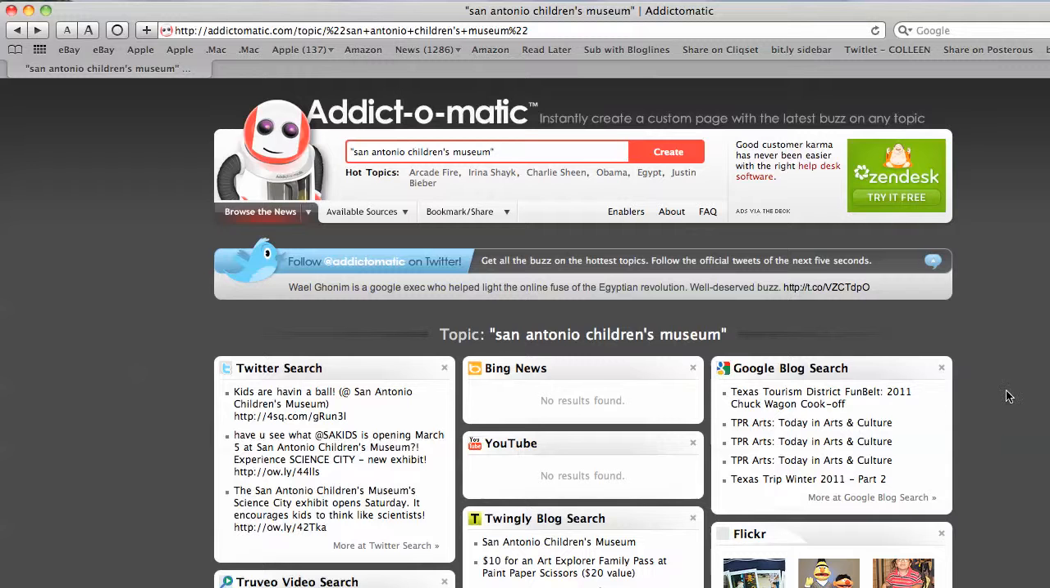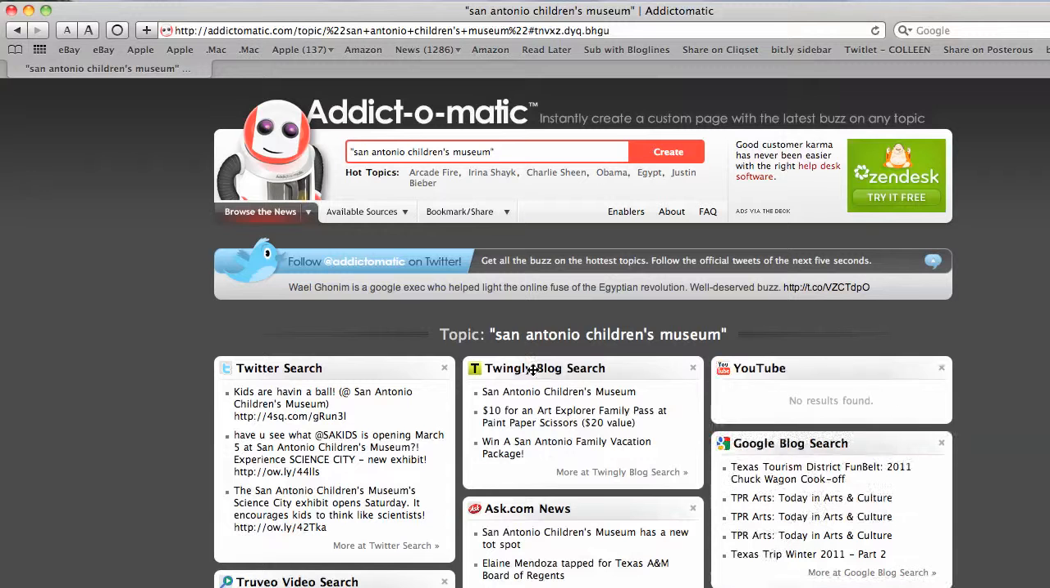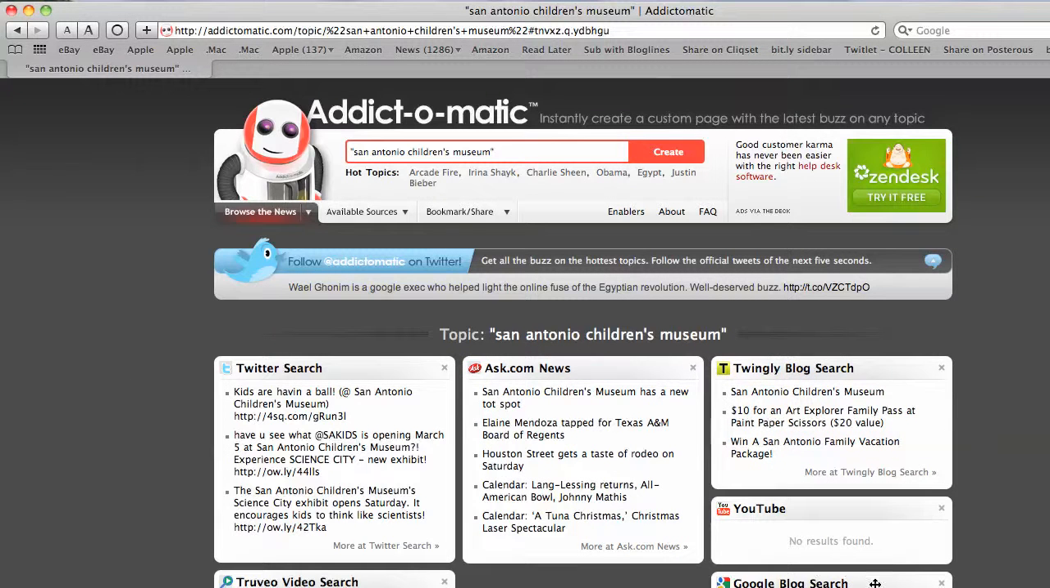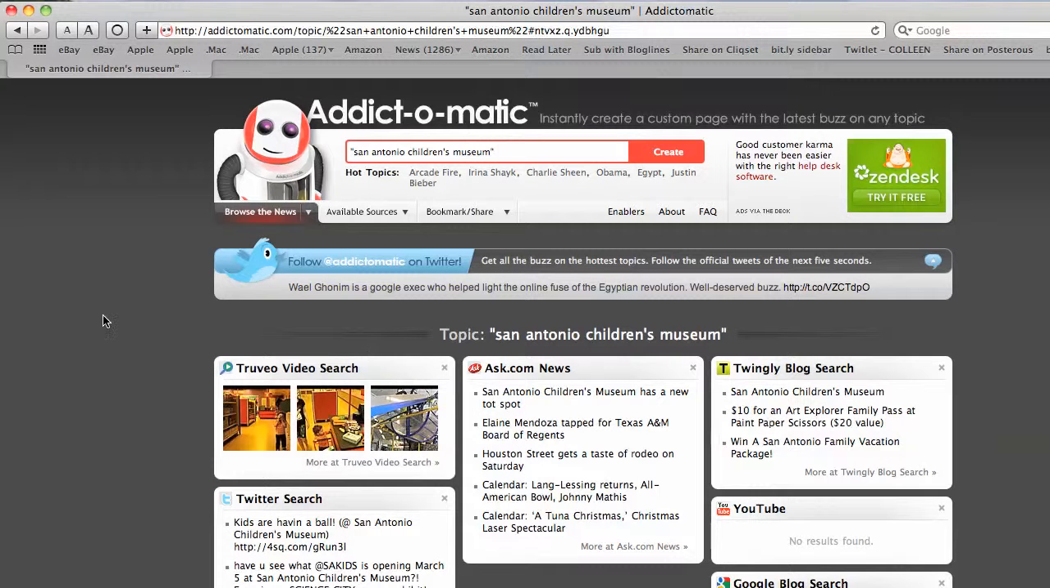And you can customize this. So if you decide you don't want to see something from Bing News, you just take it off. You can also move things around, so whatever's most important to you can be at the top of your page. Let's say that the video search from TrueView is more important to you than Twitter search. You can move that around. So that's just a really quick little example of how Addictomatic works. I used it to search for client mentions across the web all the time.